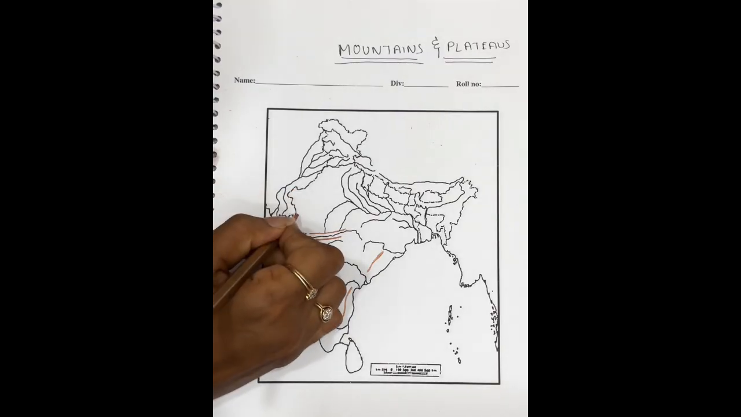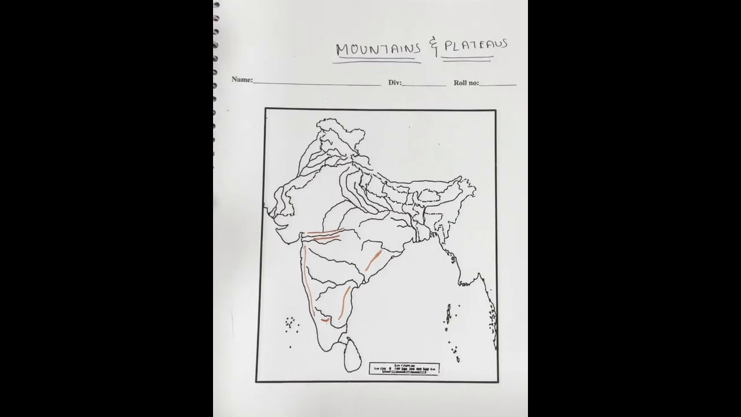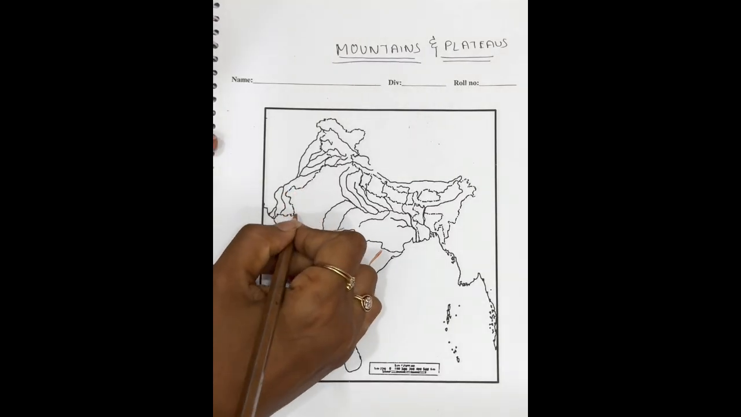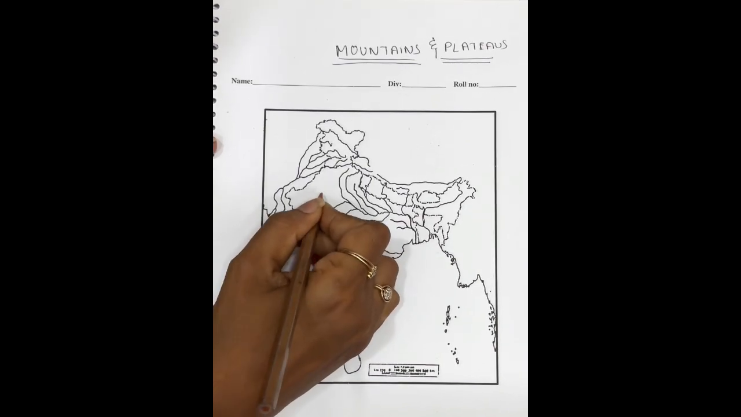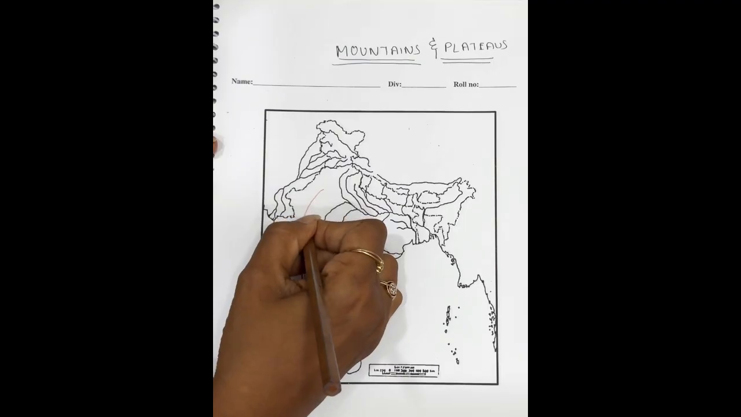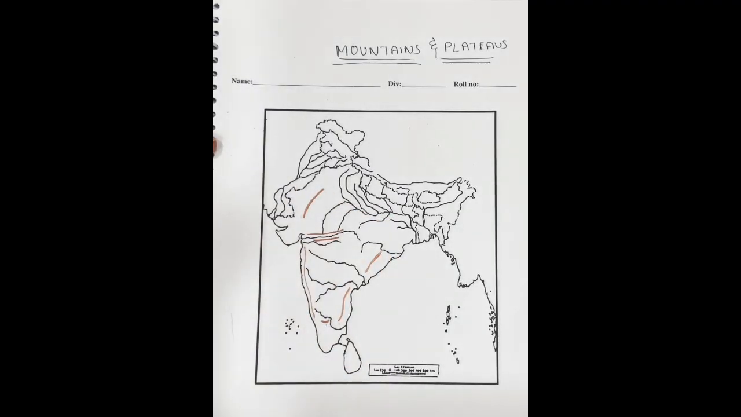Now, you remember very well, kids, you have done the climate chapter. Which mountains are responsible for Thar being a desert? Yes, Aravali. So, Aravali will be in this line. Okay, don't go beyond this. And this is your Aravali.